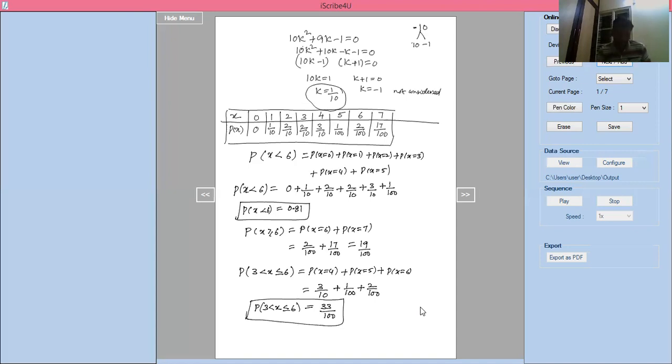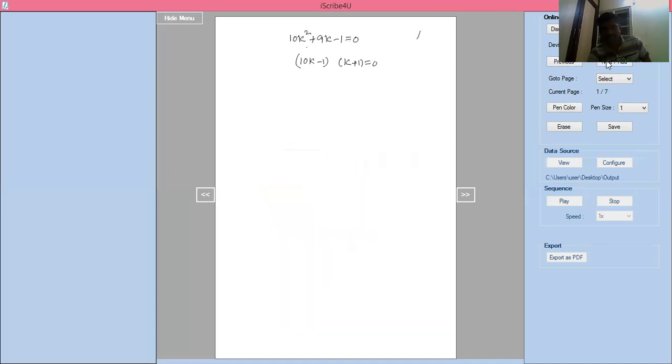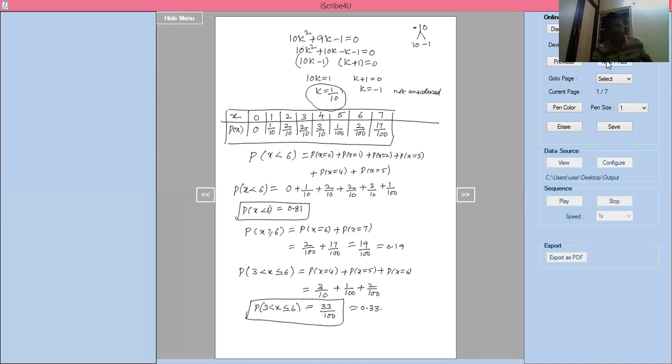Or sometimes you can write this one as 0.19. Next, this one is 0.33 also we can write. This is the way to simplify the problems. Whatever the given data they ask, according to that we simplify this. That's all. Like this, any kind of problem will come, we can simplify according to the given values. That's all for discrete random variables.